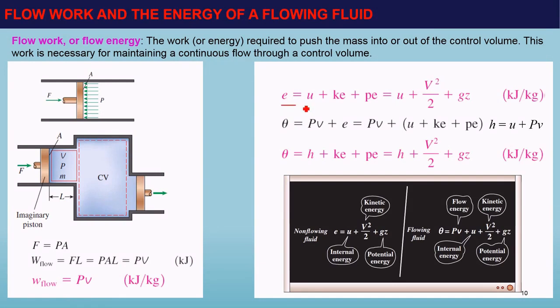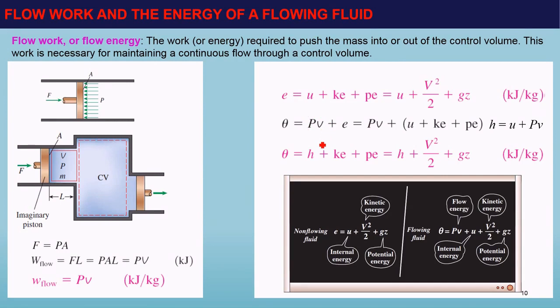In our previous lectures, we learned that the energy of a non-flowing fluid is equal to U, internal energy, plus V squared over 2, kinetic energy, plus gz, potential energy. If you are considering a flowing liquid, we have to add the flow energy to this.